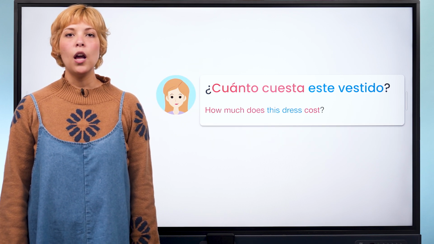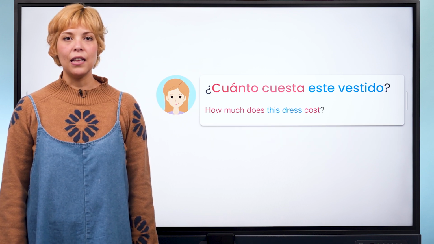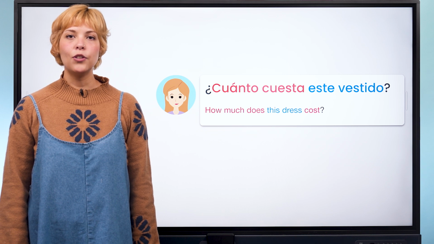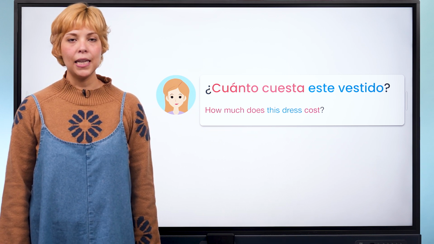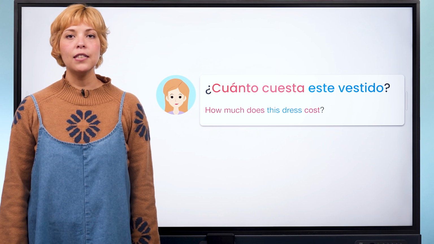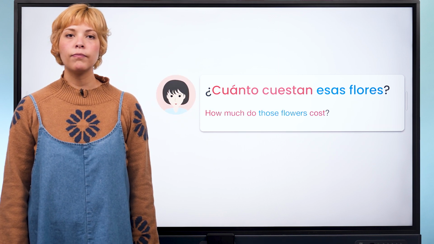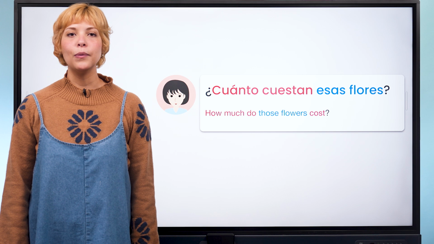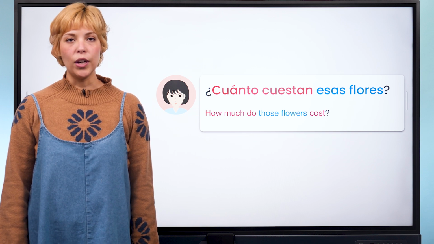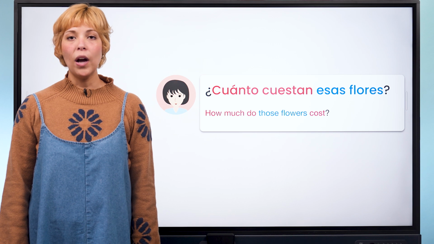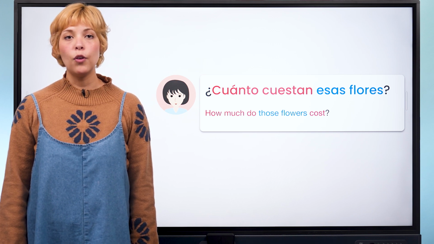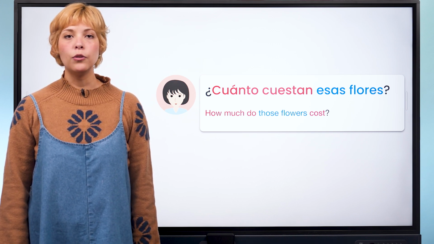One more. ¿Cuánto cuesta este vestido? How much does this dress cost? One last example. ¿Cuánto cuestan esas flores? How much do those flowers cost?